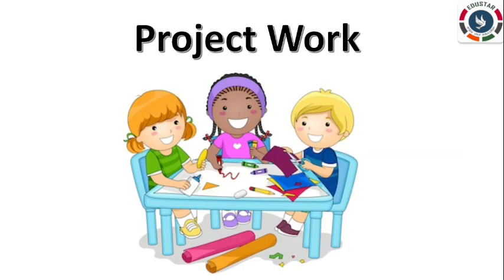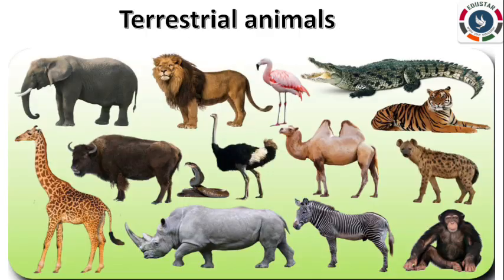Next, you have a project work. You have to collect pictures of various animals from old newspapers and magazines. Group them according to their habitats as terrestrial animals, aquatic animals, amphibians, aerial animals and arboreal animals.